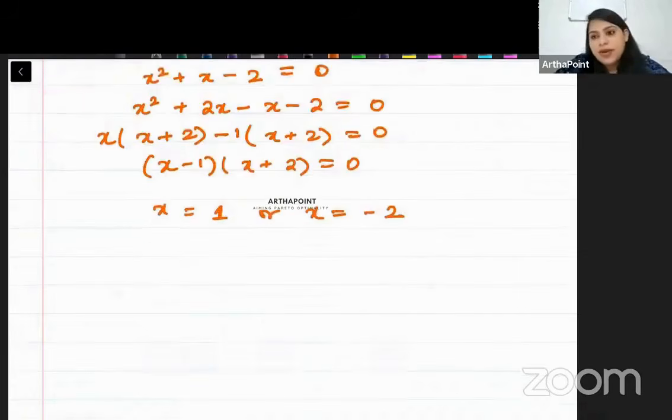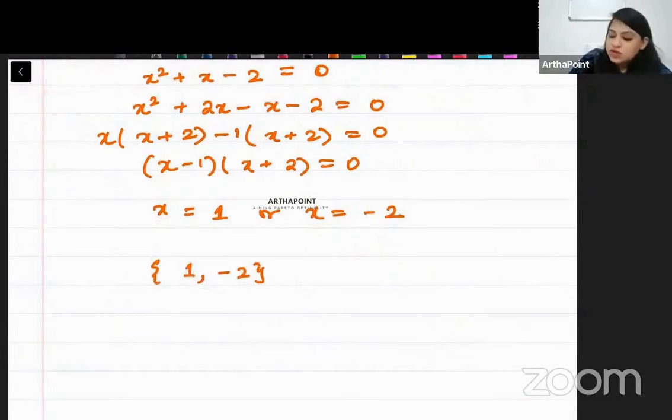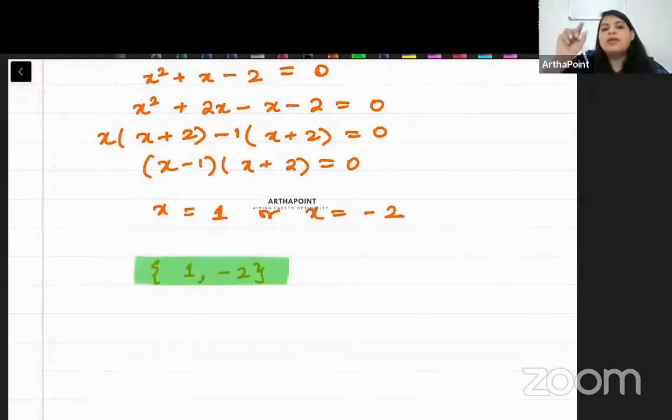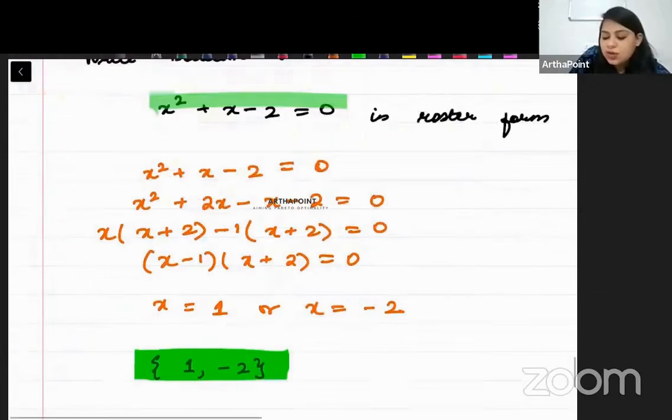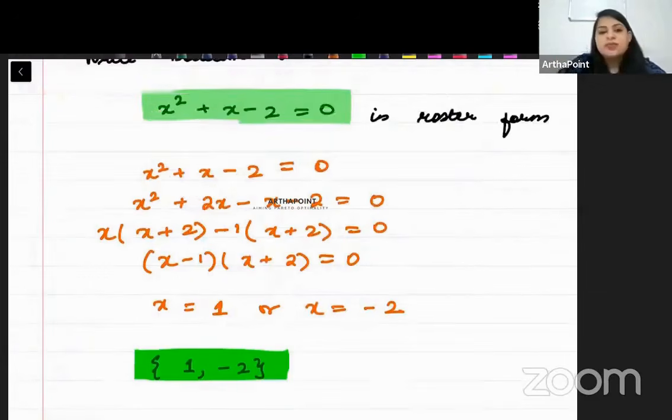So in the roster format, there are only two elements that x can take, 1 and minus 2. So this is the roster format. I've written the set in the roster format for the solution to this equation. Is this completely clear?